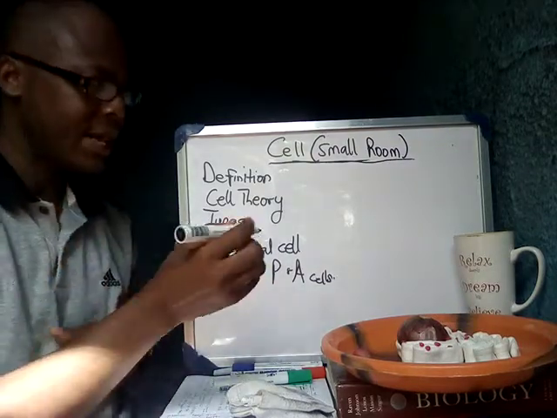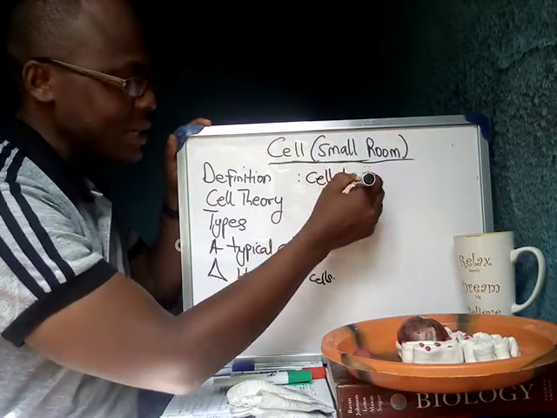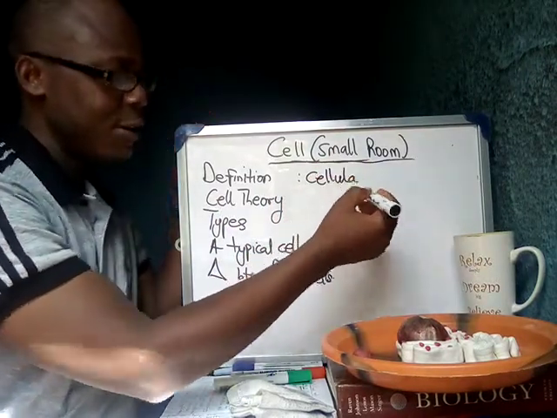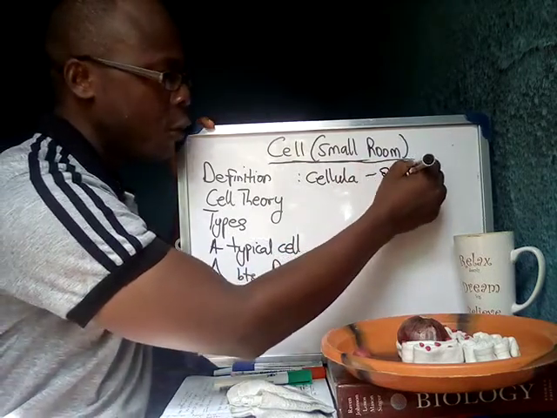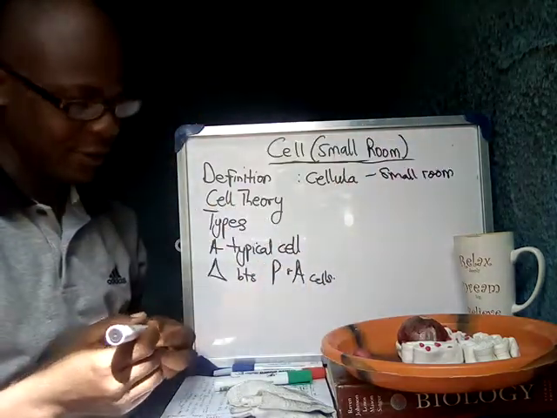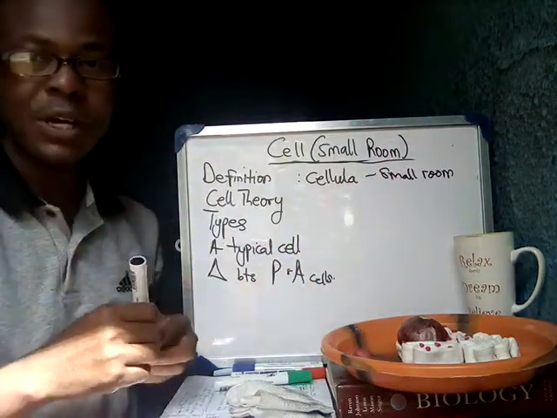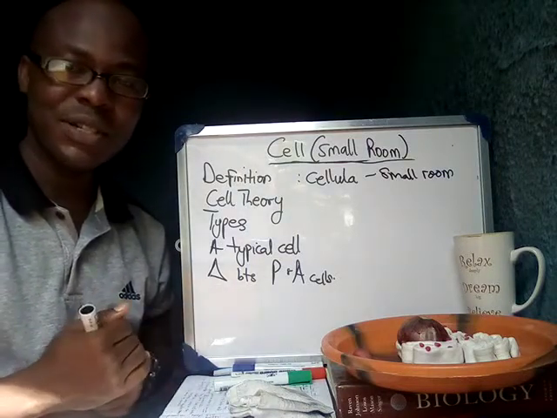What he saw there, he called cellula, Latin for cell in English. In Latin, cellula means small room. So cells are small rooms. When you hear of prison cells, you think of small rooms in the prison, right?